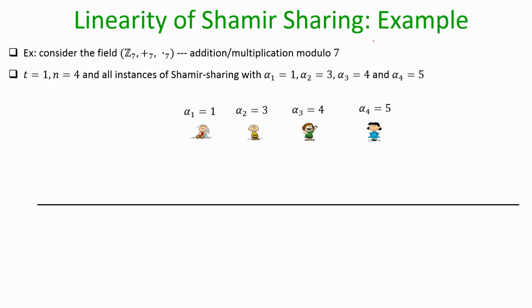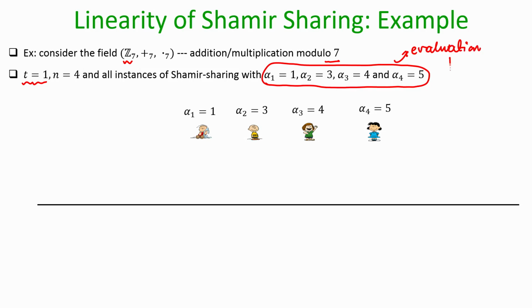So, I take the field Z7 where all the addition and multiplication operations are performed modulo 7. Let us consider a case where t is equal to 1, namely all the values are secret shared with degree of sharing being 1, namely all the values will be shared through a straight line, and suppose there are n parties and say these are my evaluation points for Shamir secret sharing.